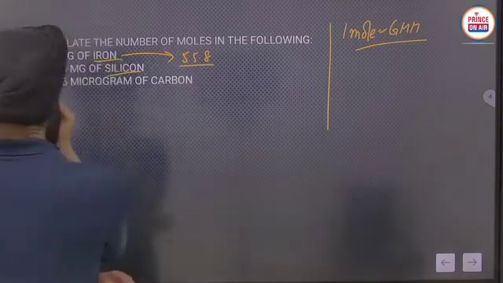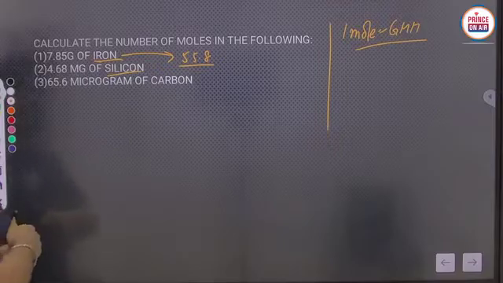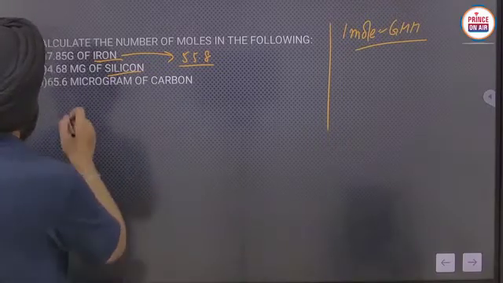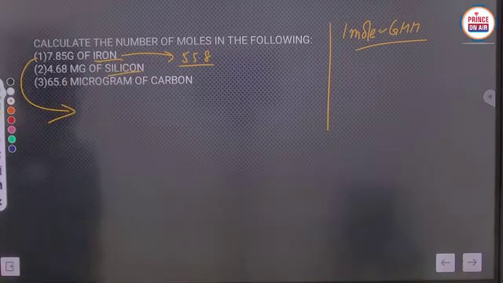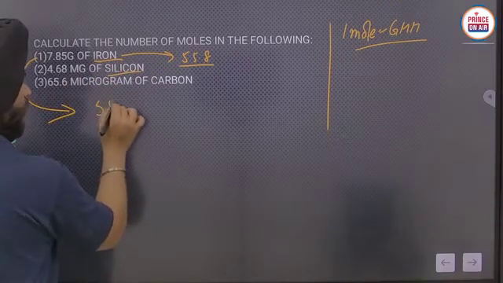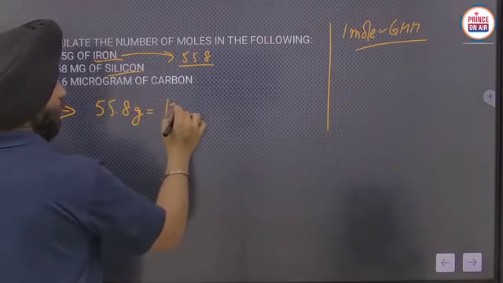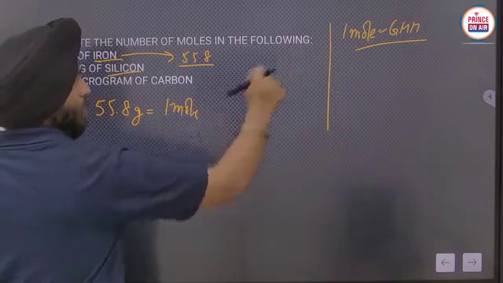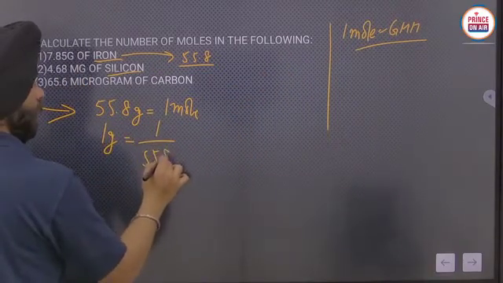55.8 gram. Okay, 55.8 gram. And what we have to do? You have to calculate the moles. So if 55.8 gram of iron will form 1 mole, then 1 gram will form 1 by 55.8 mole.